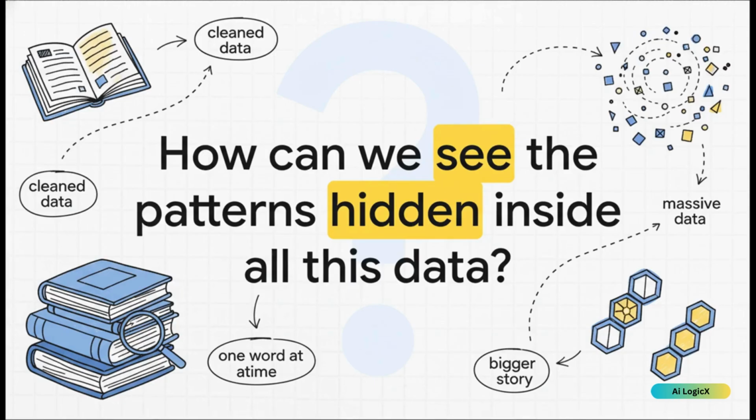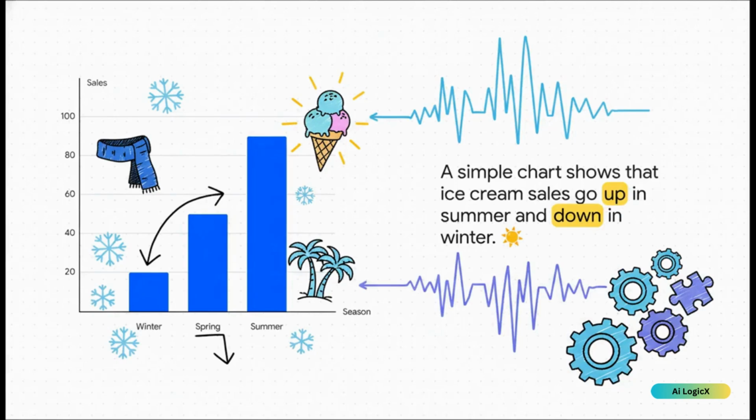It's like trying to find a story in a 1,000-page book by just looking at one word at a time. So how can we see the bigger picture? The patterns that are hidden deep inside all those numbers. The answer is data visualization. We turn those boring tables of numbers into something our brains can process instantly, like charts and graphs.